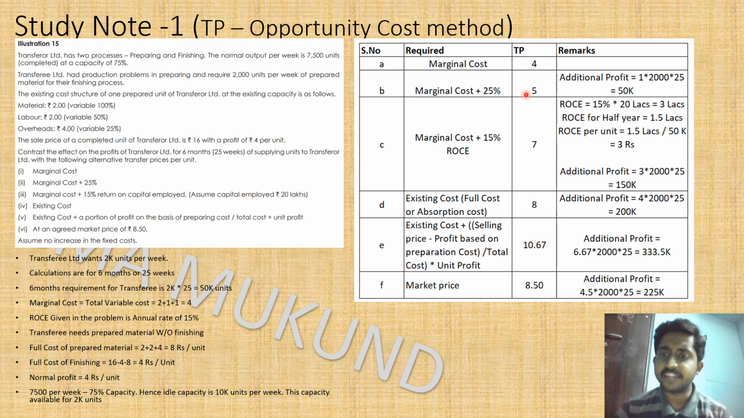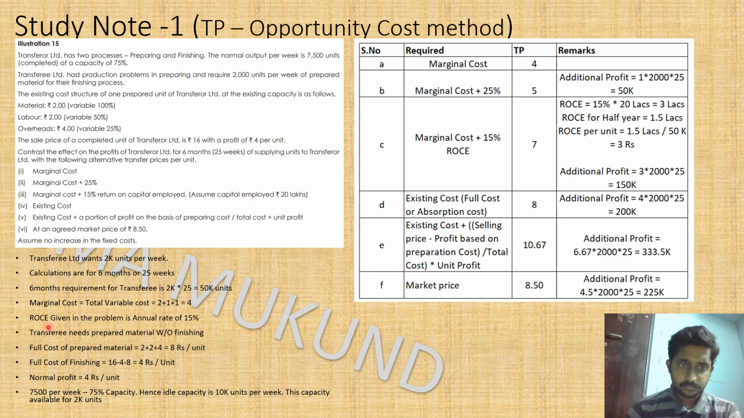Are we making any additional money? Yes, we are making additional profit of 1 rupee per unit. For how many units? 2000 units per week, for 25 weeks. So 50,000 rupees we will make as additional money. What is the next case? Marginal cost plus 15% return on capital employed. Capital employed is 20 lakh.